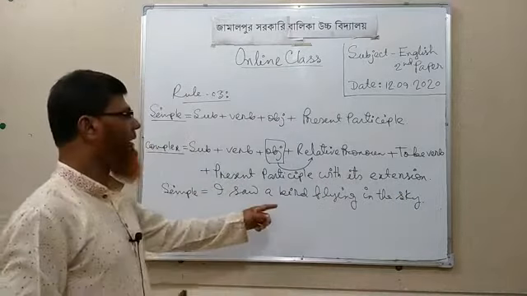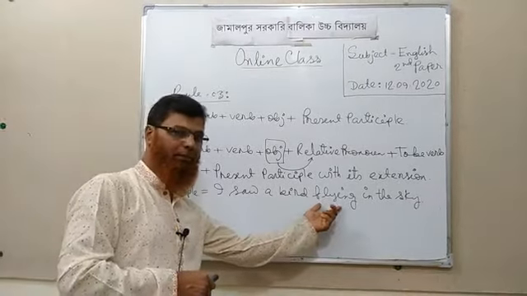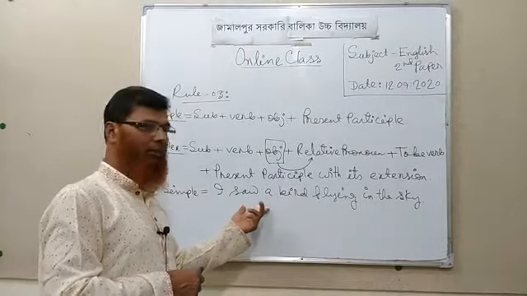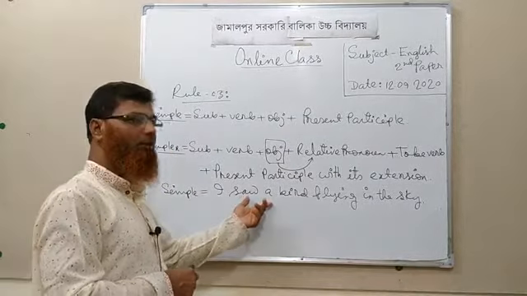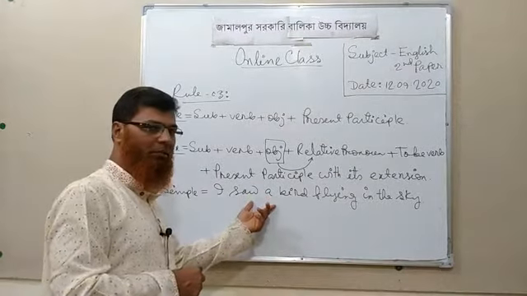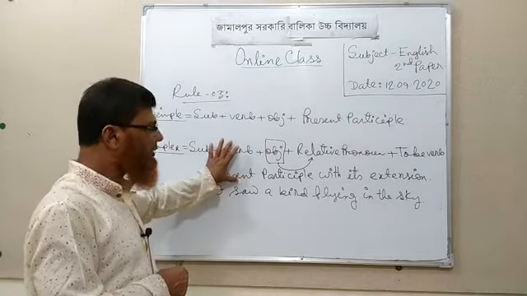It's a simple sentence with present participle. Now we are going to change this simple sentence into complex sentence by following this structure here.